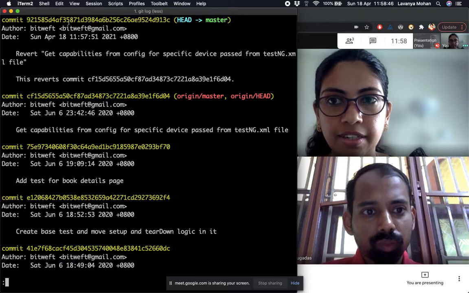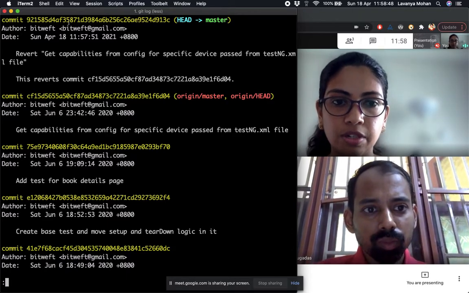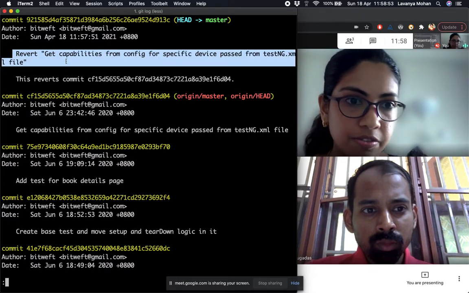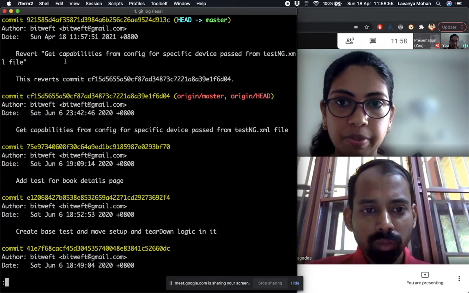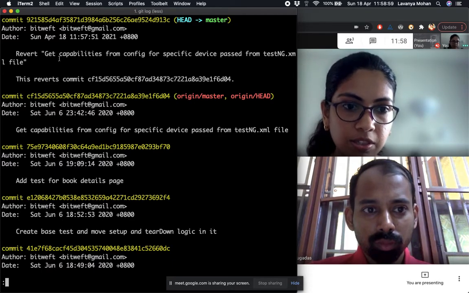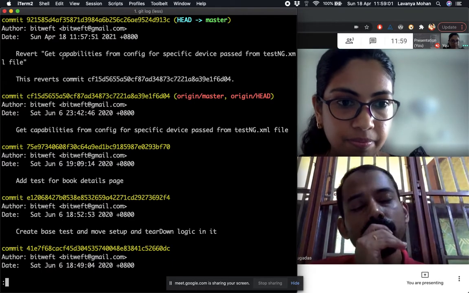And this basically helps us track also, right? Like what happened and why. Maybe we could have reasons like why we had to revert this. We could add that in the commit message. So this helps.